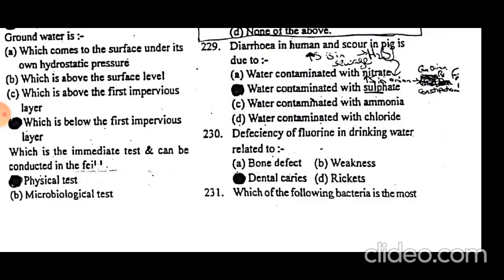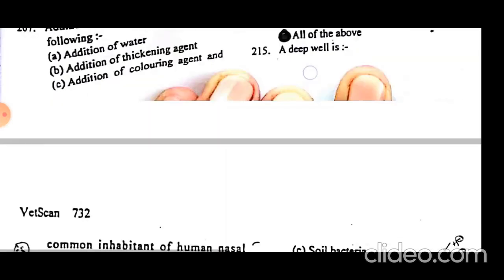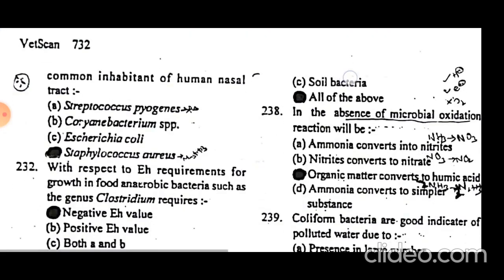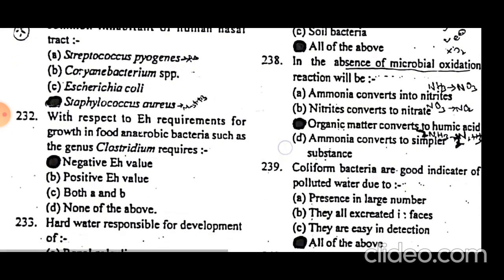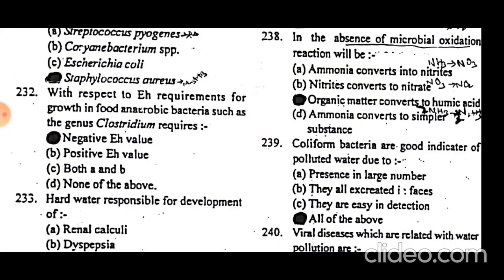Which of the following bacteria is the most common inhabitant of the human nasal tract? Staphylococcus aureus. Staph aureus is most commonly present in the human nasal tract and is a main cause of mastitis. With respect to Eh requirement for growth in food, anaerobic bacteria such as the genus Clostridium require a negative Eh value.